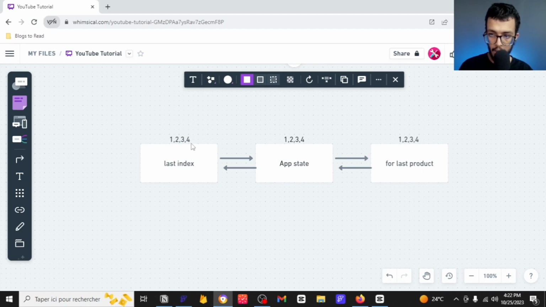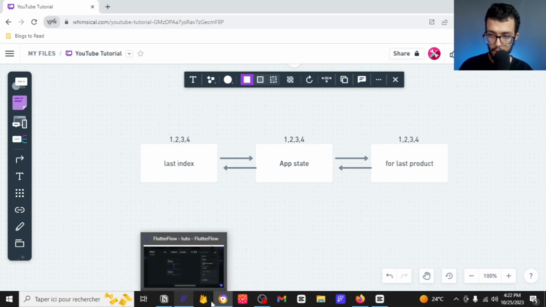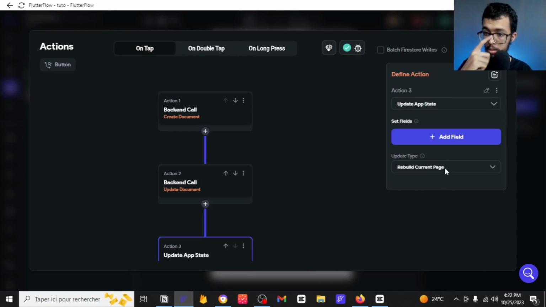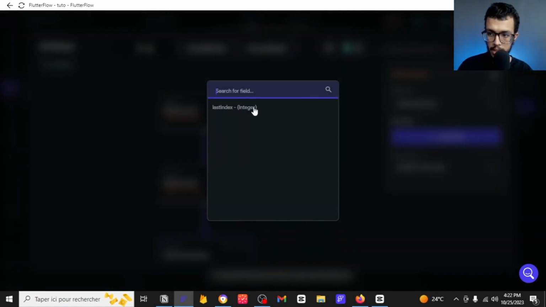If you have updated this, then you need to update this one, but this will be used for the upcoming products. You will have to update them both, right? So let's update them both here in FlutterFlow. So again, click on update document, and we are going to update the same document, right?